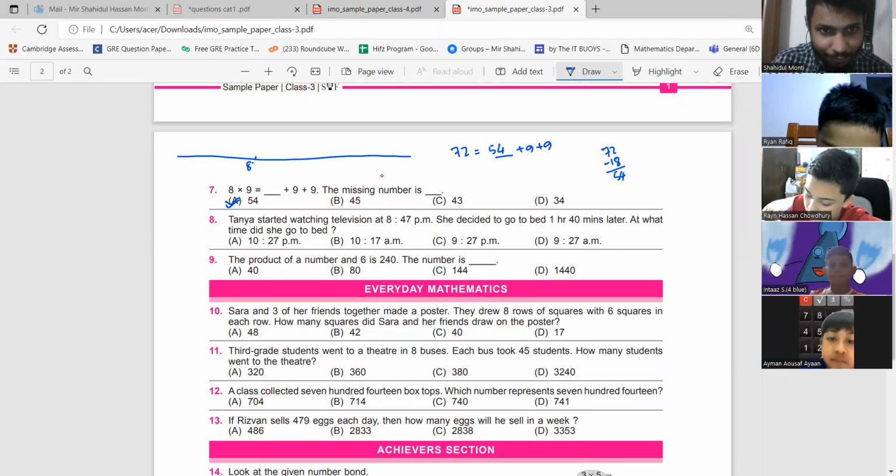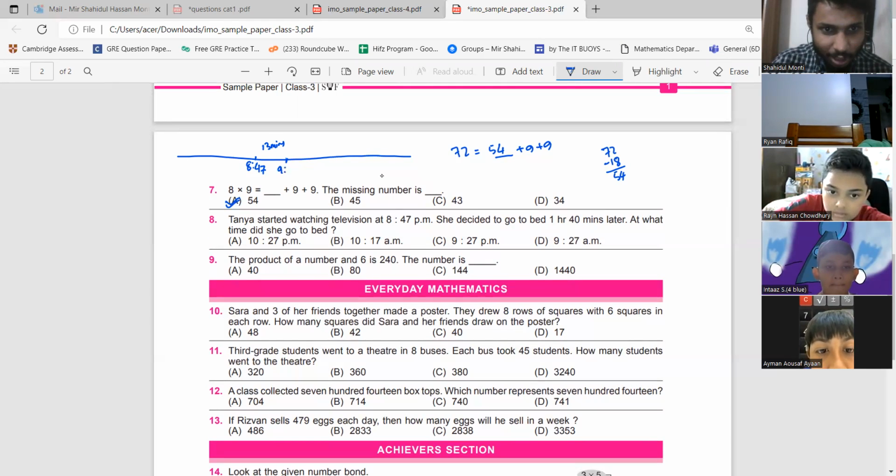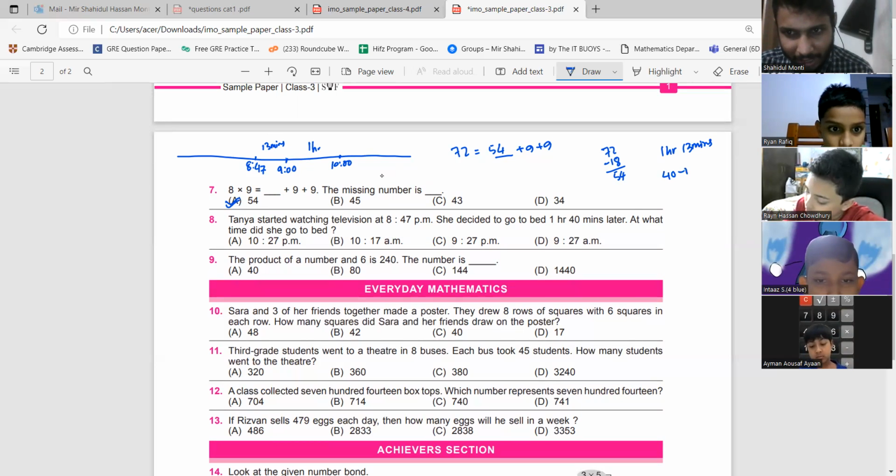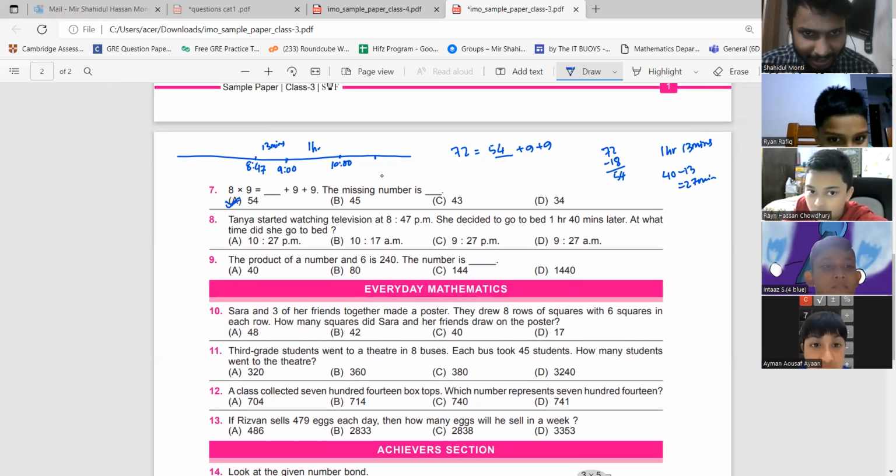So here we have 8:47. If I go 13 minutes, that will be equal to 9 o'clock. And then if I go another 1 hour, that is 10 o'clock. I am going to bed 1 hour 40 minutes later. So here I have 13 minutes and I have 1 hour. So 1 hour, 13 minutes gone. How many minutes left? 40 minus 13, we have 27 minutes left. So from 10, another 27, the answer will be 10:27.